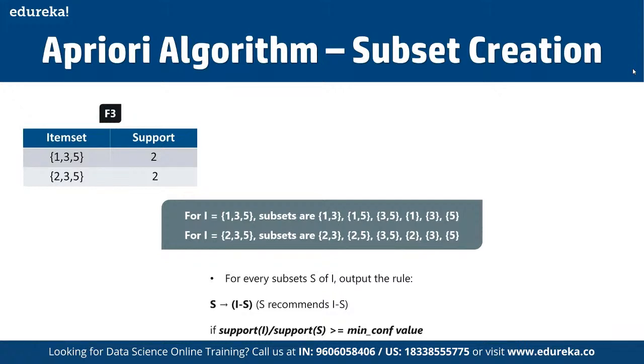Now, when we are applying rules, we will create the rules and apply them on item set F3. So now let's assume a minimum confidence value of 60%. For every subset S of I, the output rule is going to be S recommends I minus S. The confidence is the support of I divided by the support of S.